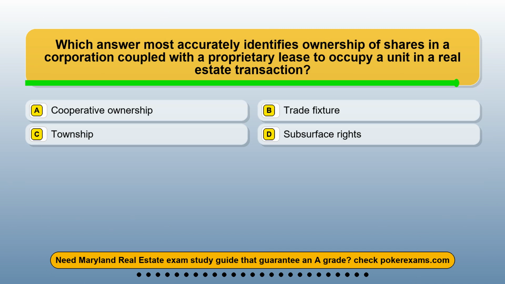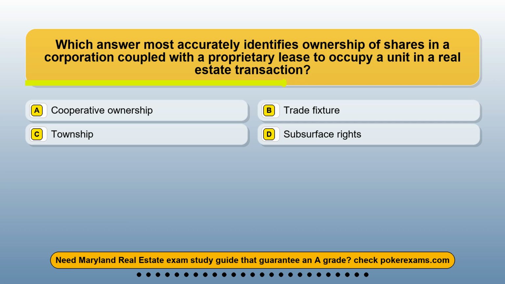Question 11. Which answer most accurately identifies ownership of shares in a corporation coupled with a proprietary lease to occupy a unit in a real estate transaction? Option A, cooperative ownership. Option B, trade fixture. Option C, township. Option D, subsurface rights.